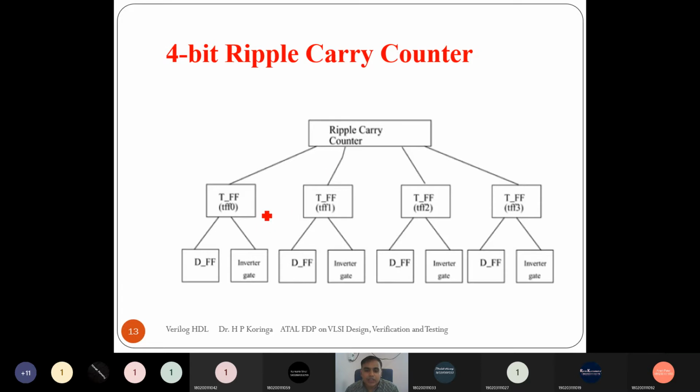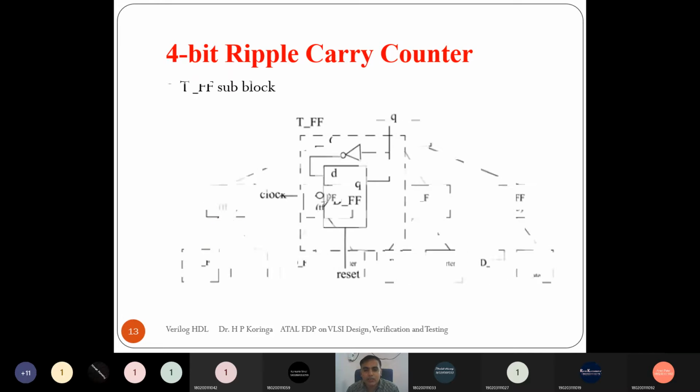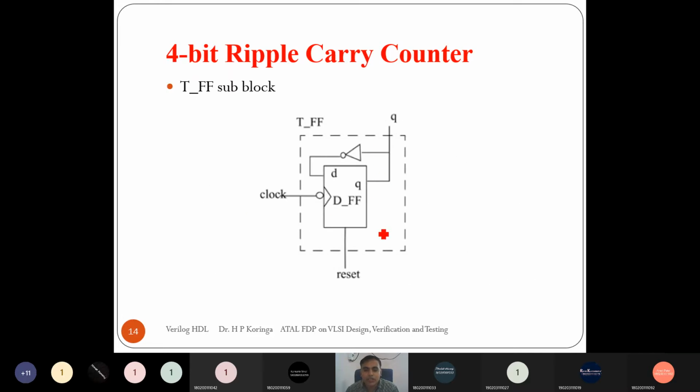And here we can divide these T flip-flops using a D flip-flop and an inverter. So using one D flip-flop and an inverter, we can create a T flip-flop. See the structure of the T flip-flop: one D flip-flop and one inverter, then this will work as a T flip-flop, right? This is one module of a T flip-flop. So the T flip-flop is again divided into sub-blocks. Here it is two distinct modules: one is the D flip-flop module, another is the inverter module.